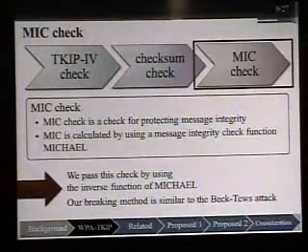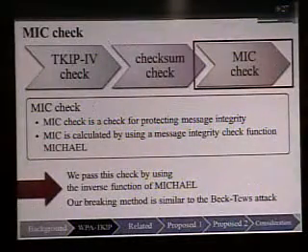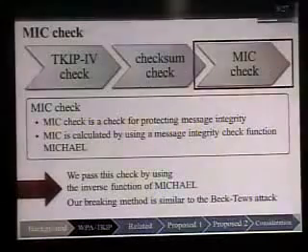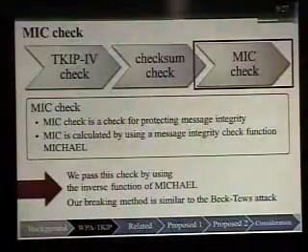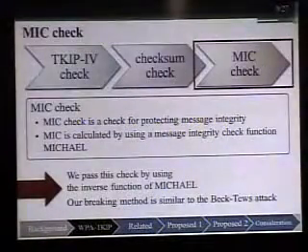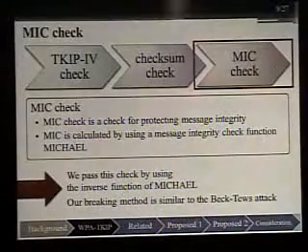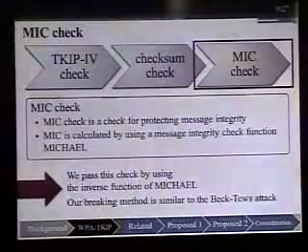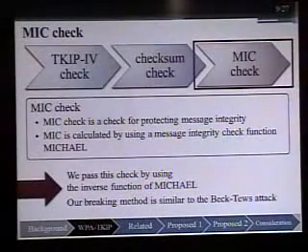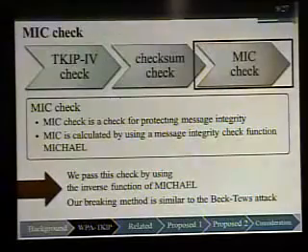Finally, I explain the MIC check. The MIC check is a check for protecting message integrity. The MIC is calculated by using the message integrity check function Michael. We pass this check by using the inverse function of Michael. Our breaking method is similar to the Beck-Tews attack.